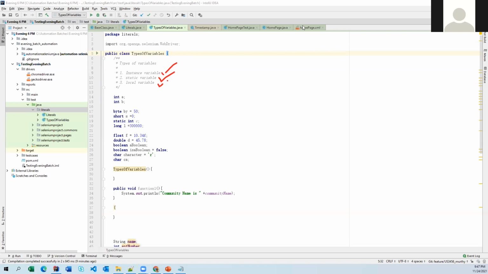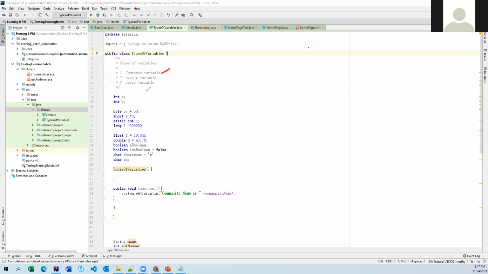Here, instance variables are always related to an object. So when an object is created, these instance variables will automatically be initialized. Once the object is killed by the garbage collector, the life of this variable is also deleted.